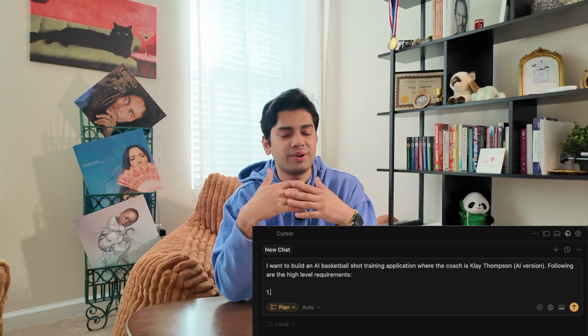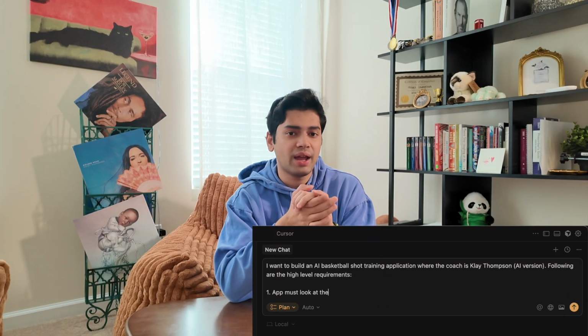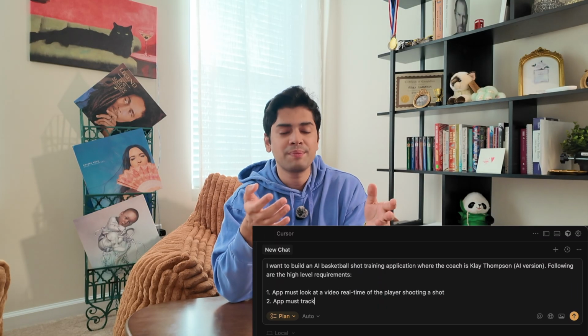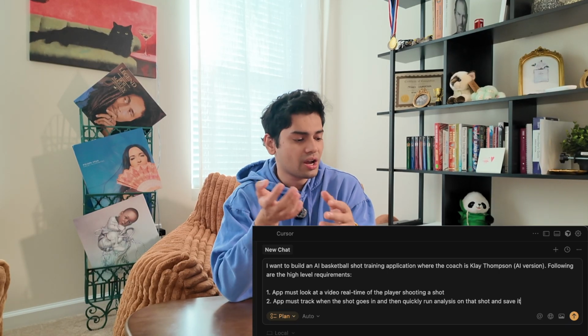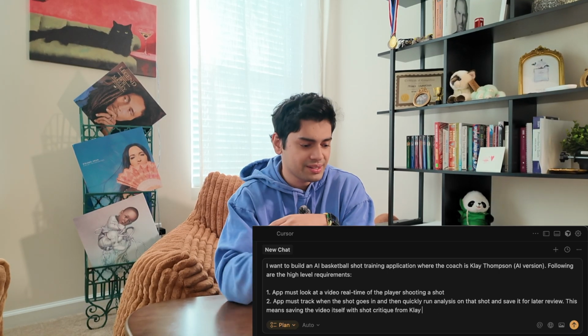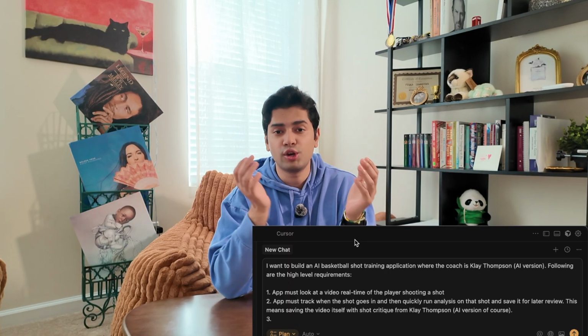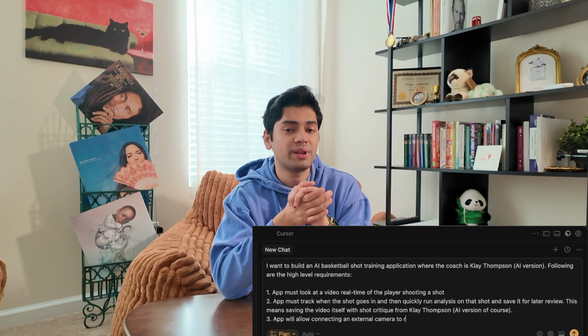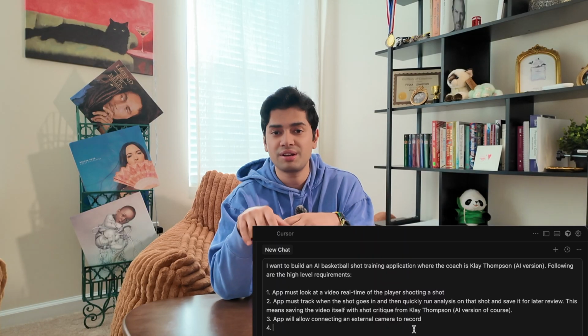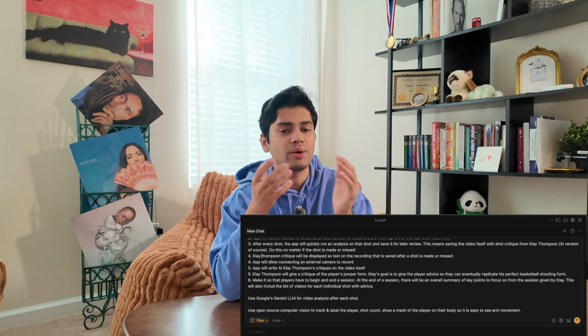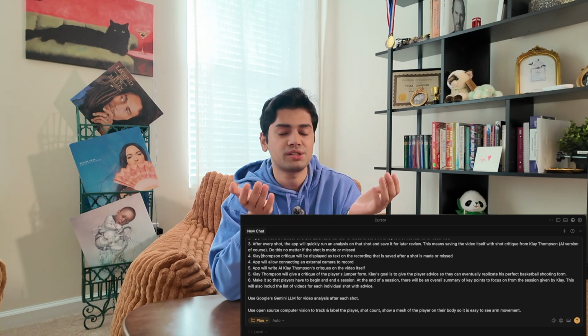And then I wrote out the rest of the requirements, such as I wanted the video to be real time, the app should be able to track when the shot goes in, and then quickly run analysis on it. I also wanted to add this additional requirement where there would be this concept of sessions where players can just come in, start a session, shoot around a bunch. So at the end of it, they can walk away with a full picture of how their training session went. I wanted to use Gemini as my LLM provider just because they have a pretty generous free quota.